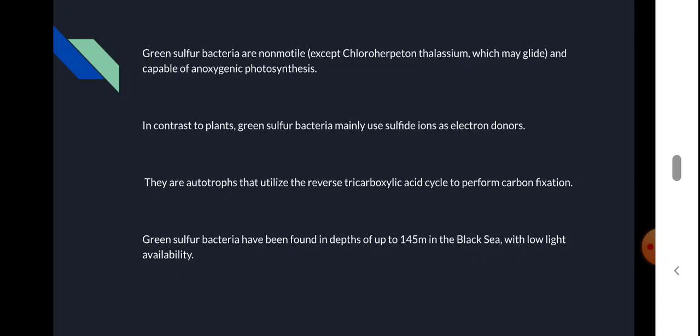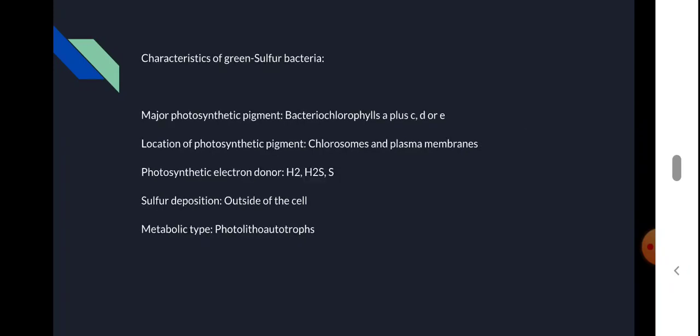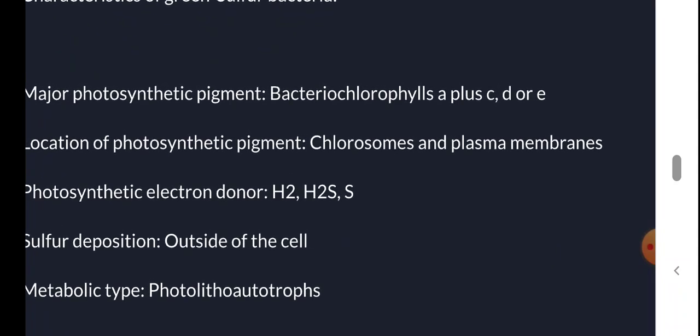And in contrast to plants, what is the difference? Green sulfur bacteria use sulfide ions as electron donors. They are found at depths of around 145 meters in the Black Sea with low light availability. Some characteristics: they use bacteriochlorophylls a plus c, d or e.